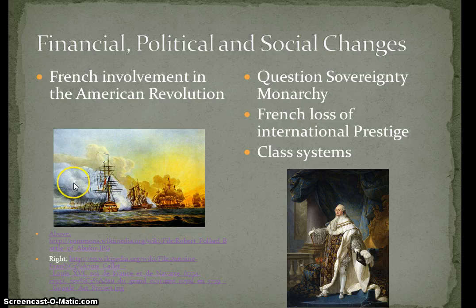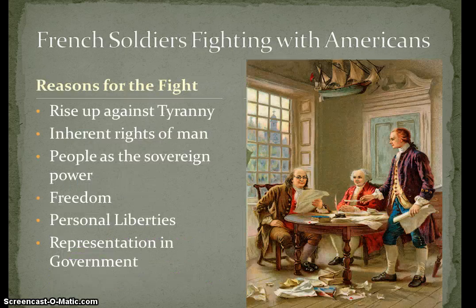In these pictures, you can see the French ships coming to help the Americans in the American Revolution. And over here we have a picture of King Louis. He was the king at the time the French Revolution started. France was a key factor in the American triumph over the repressive British government.